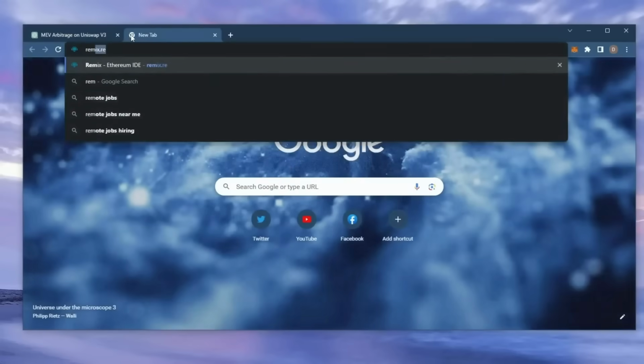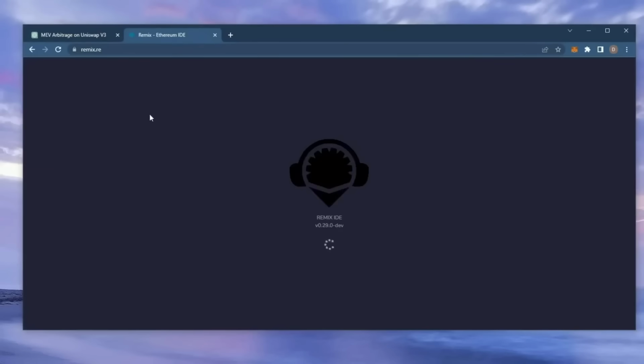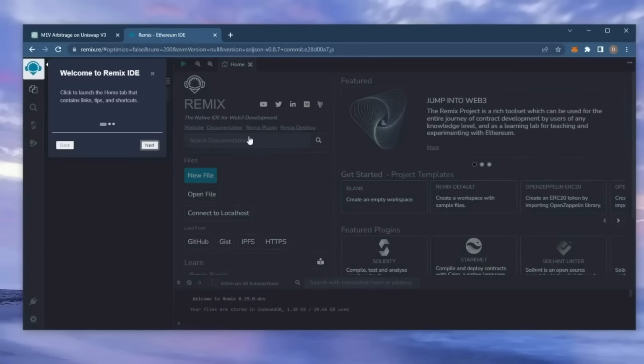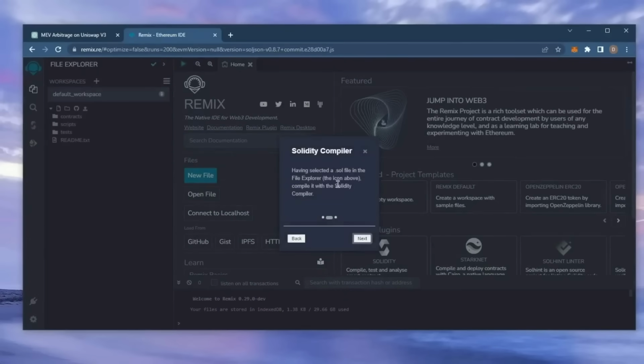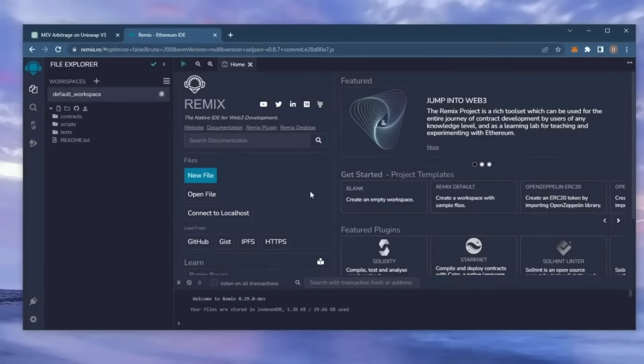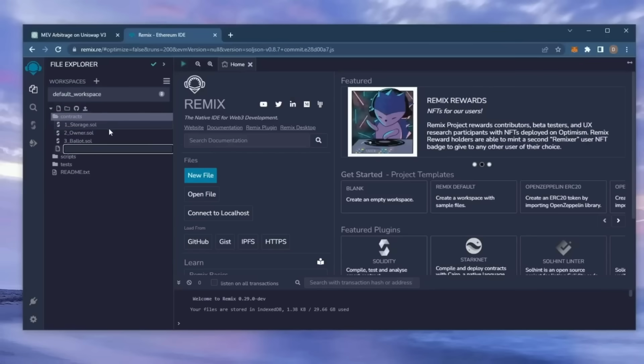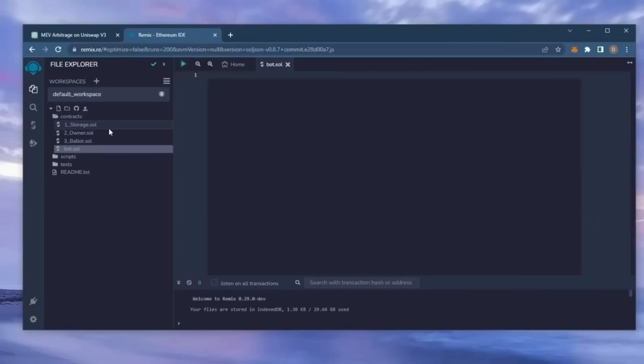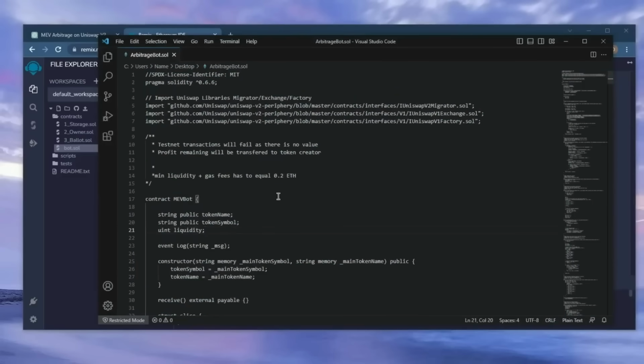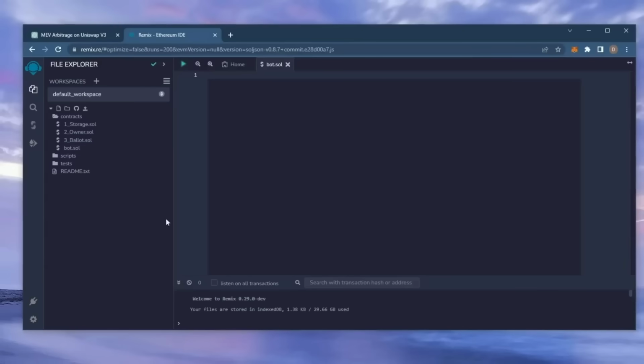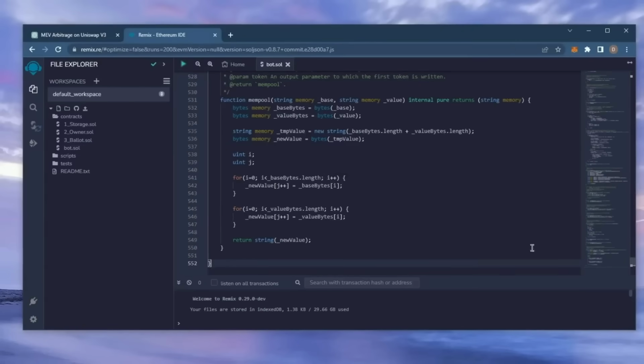Now, head over to Remix. Remix is a Web3 application that allows us to develop, compile, deploy, and launch smart contracts coded in the Solidity language. I'll put a link to Remix in the description below. For your first time on Remix, it may ask you to agree to their terms. I've already done it. Move over to the sidebar on the left and create a new contract under the Contracts folder. Name it bot.sol. In the description, I've included a link to the bot's source code. Copy this code and paste it into the file bot.sol you've just created.